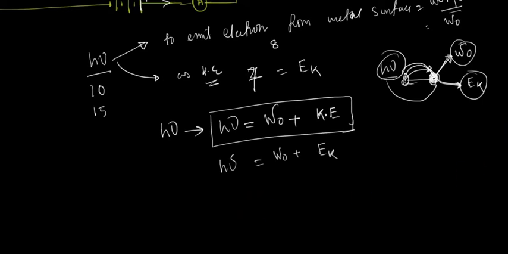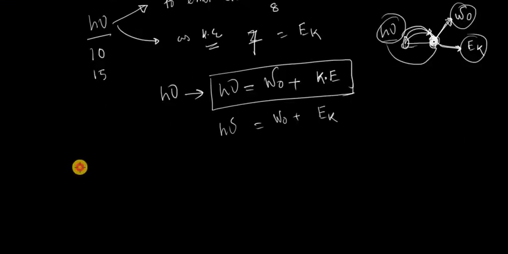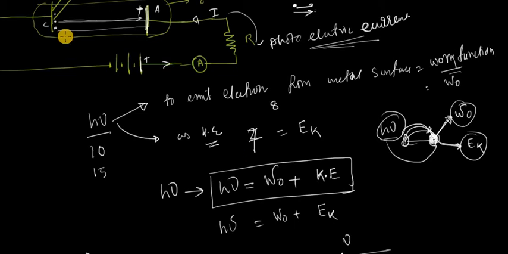Now suppose you use radiation of frequency nu, and you reduce the energy. What will happen? If you reduce the energy to, say, 9, then one part, 8, is utilized to come out from the metal surface. The remaining part is 1, and 1 would be the kinetic energy.